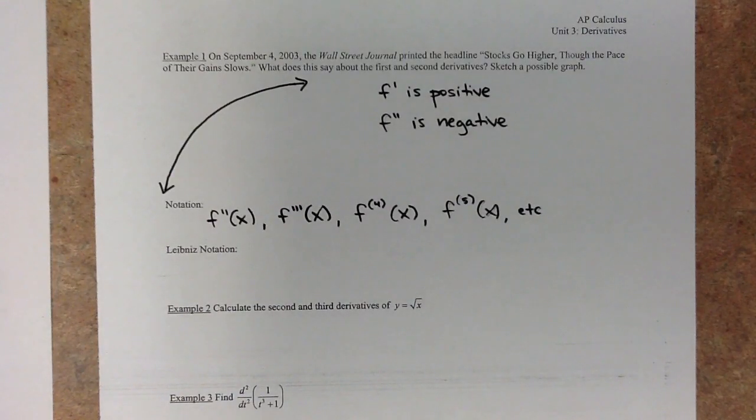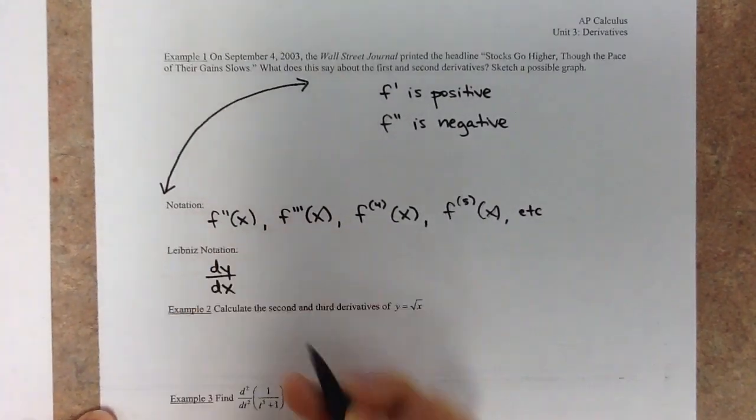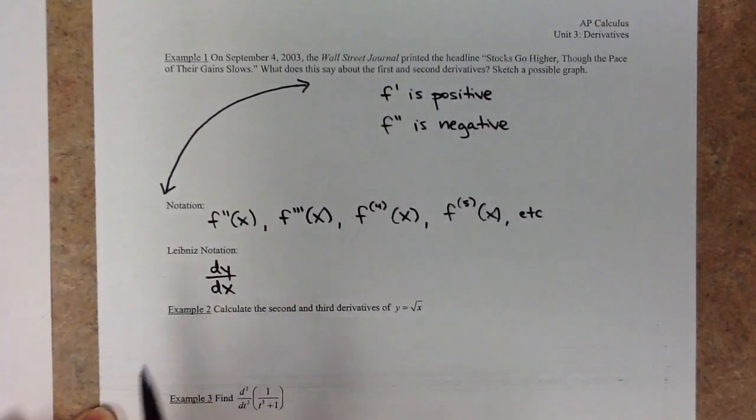Okay, and then the Leibniz notation that we talked about, remember this dy by dx. This is the derivative of y with respect to x.